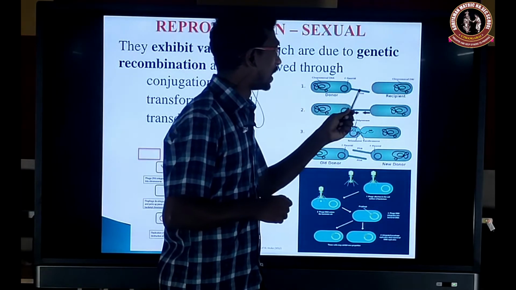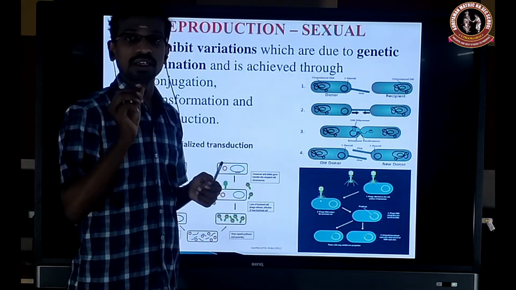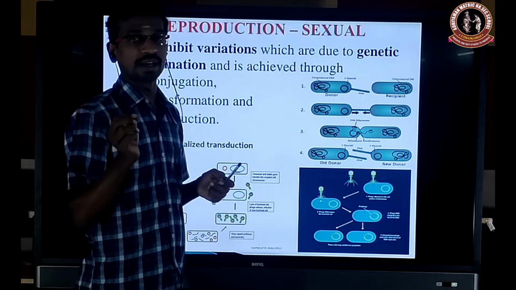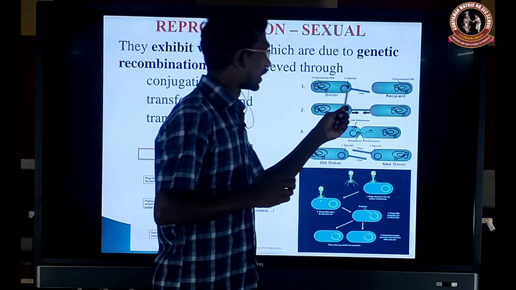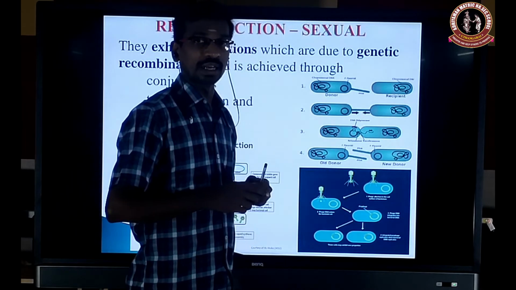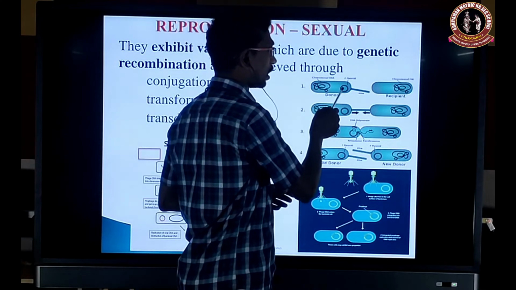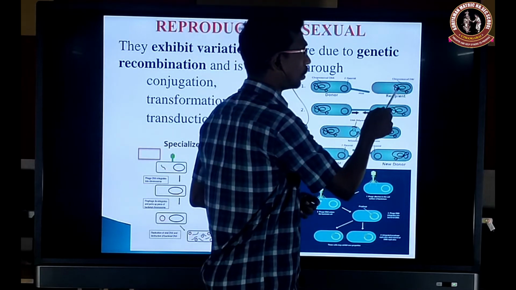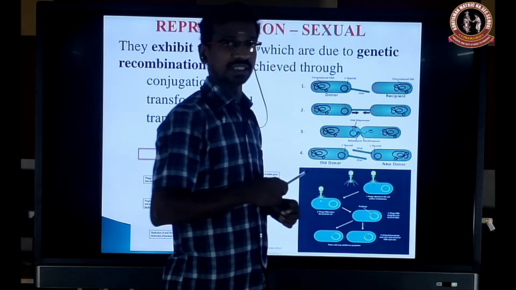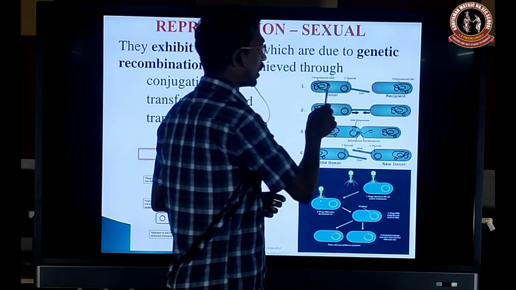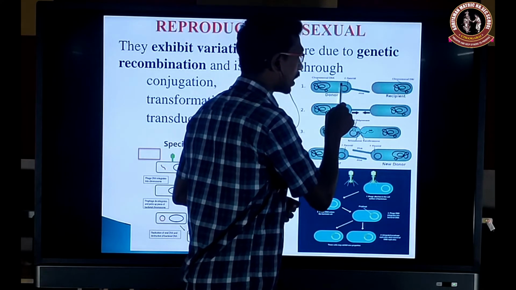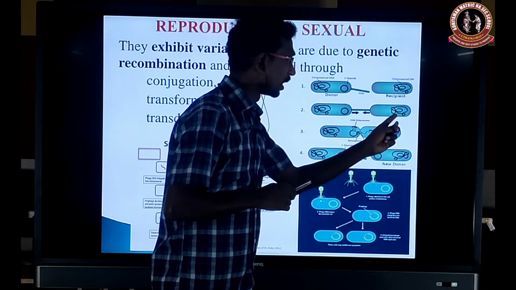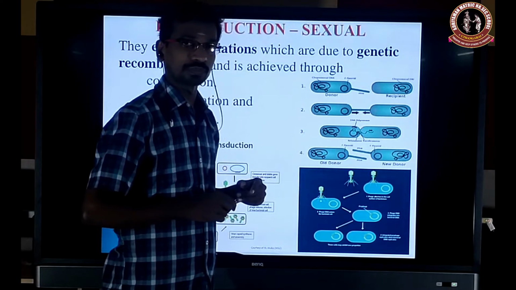Here the pili, a short, hair-like extension, will be connected to another bacterium. The bacterium that has the plasmid is called an F plus bacterium. The bacterium that does not have the plasmid is called an F minus bacterium. Here one strand of the plasmid will break off and reach the F minus bacterium, which does not have the plasmid.